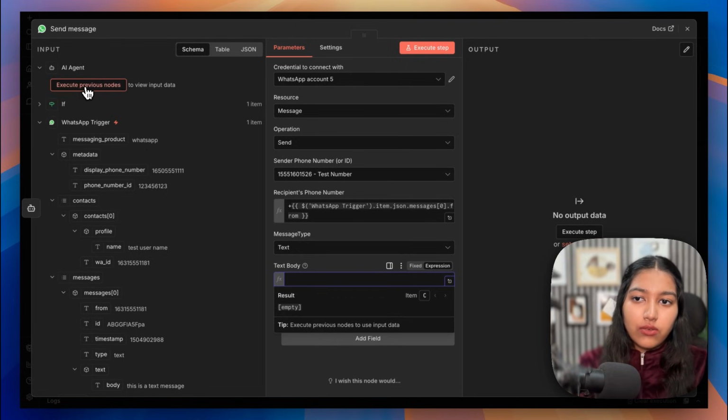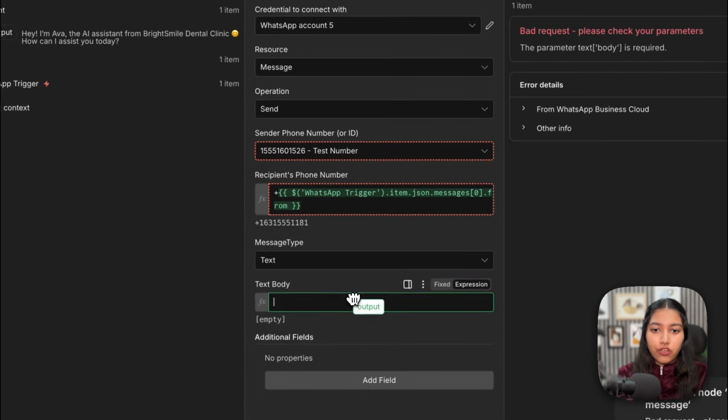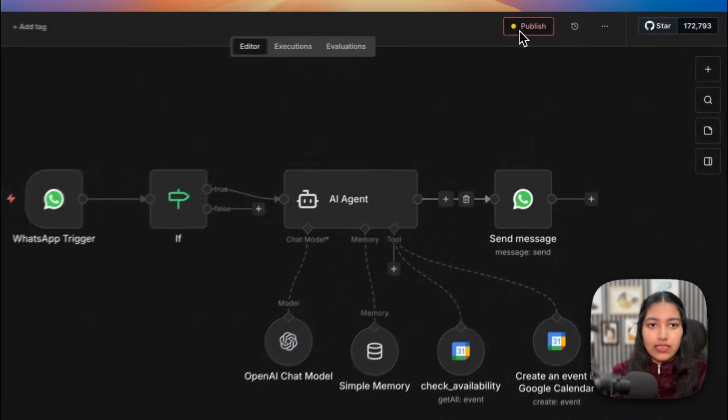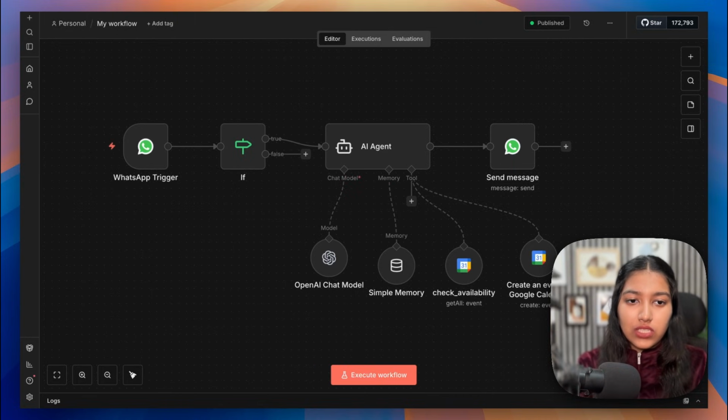So let's just execute the AI agent once. Okay, we got an output. So let's drag and drop it here. All right, so this is all set. Just refresh the page once and then click on publish. So now let's quickly test it and see if all of this is working. If yes, then we will also add the third tool and do some final tests.